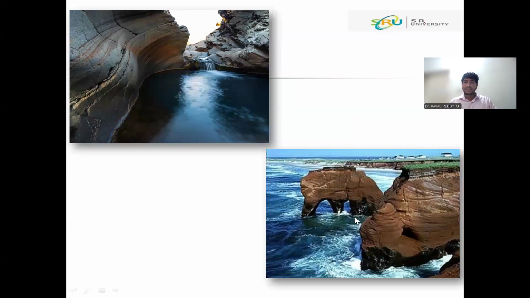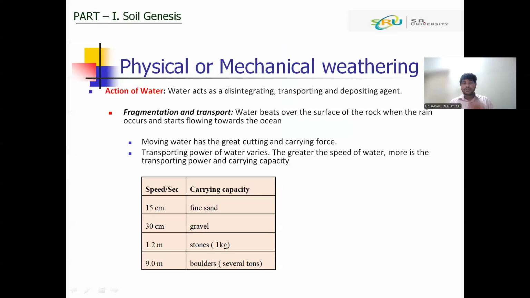The rock will disintegrate. When it moves during transportation, the water again breaks it down into small size, and the size of the rocks depends on the carrying capacity of the river.